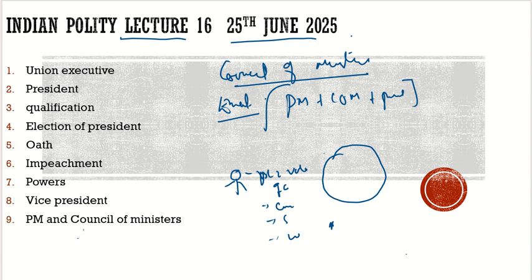There are members from the Rajya Sabha. Let's say that these members are there, 543 members. Now the first thing, when this election is there and the members of the Lok Sabha are there, they have to form the government. What will they have to form? They will have to form the government.